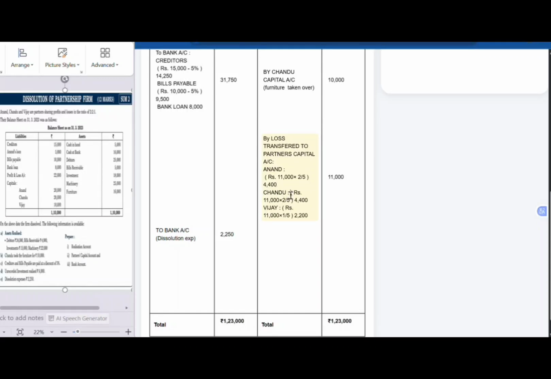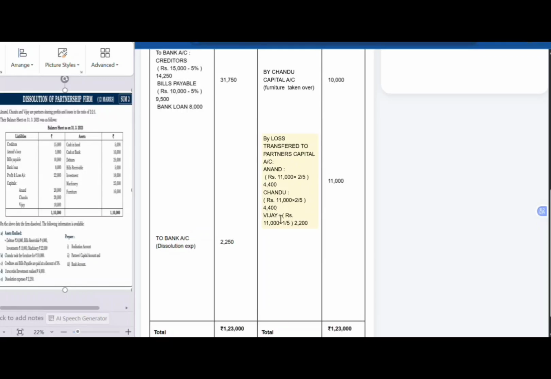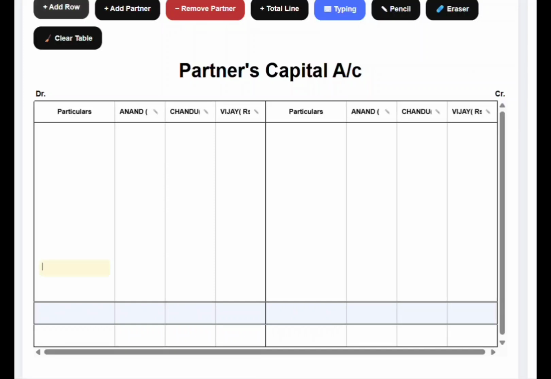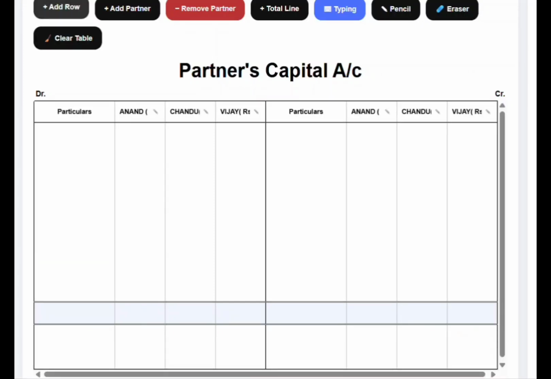And the loss borne by Vijay, rupees 11,000 into 1 by 5, which will be 2,200. So the loss of rupees 11,000 is being transferred to all the three partners in their profit sharing ratio, 2:2:1.